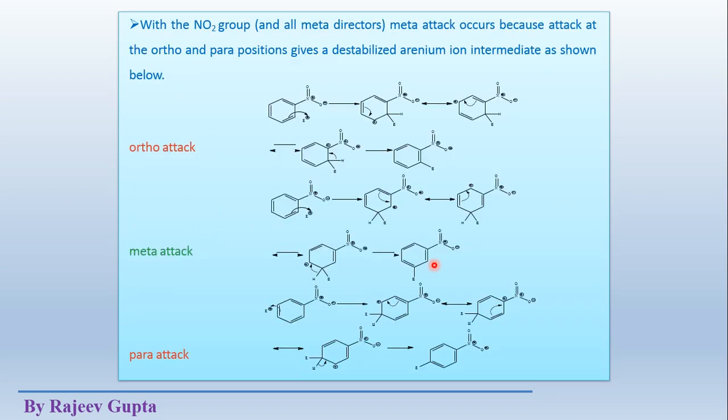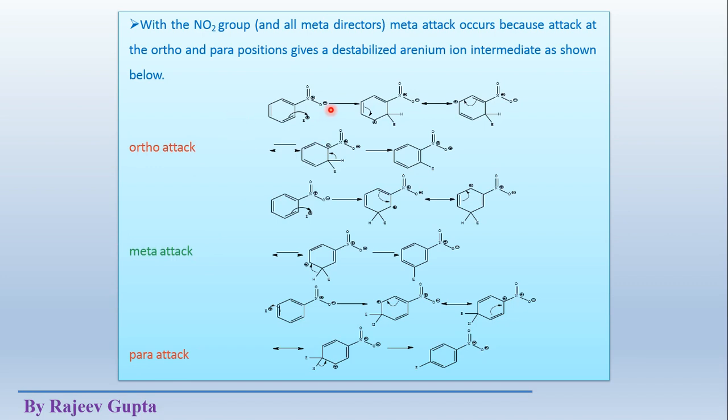Okay, now see the example of the nitro group. This nitro group is a meta directing group. Due to meta attack, the formed arenium ion will be more stabilized, more stable compared to ortho and para attack. Means the sigma complex obtained by ortho and para attack will be less stable compared to the meta attack arenium ion.